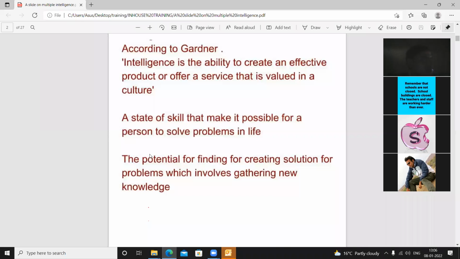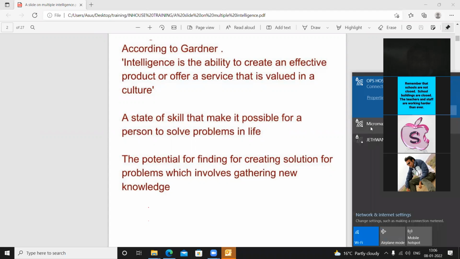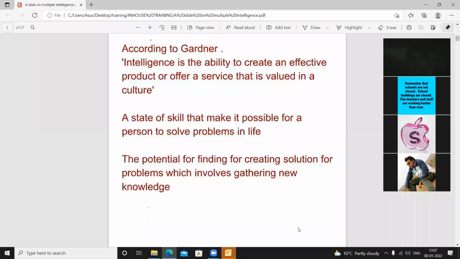If they do not have the skills, how can they do so? It is the potential for finding or creating solutions for problems, which involves gathering new knowledge. So being a teacher, a facilitator, we must understand the emotions of students and try to provide them that type of environment.